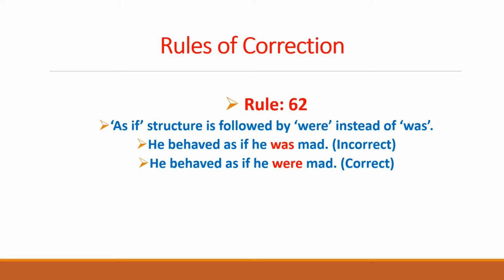Today, we would begin with rule number 62, and the rule says that the as if structure is followed by were instead of was or some other word.